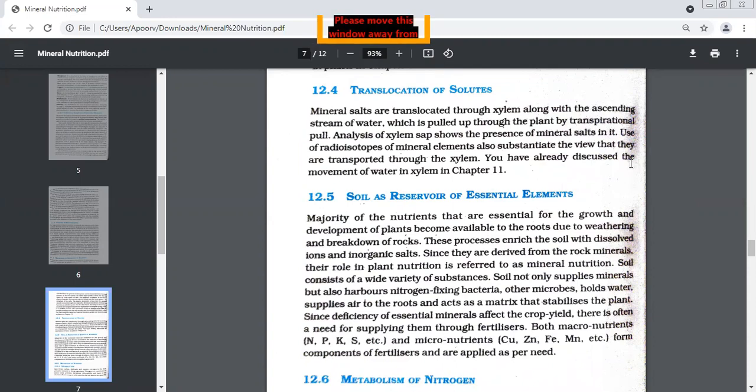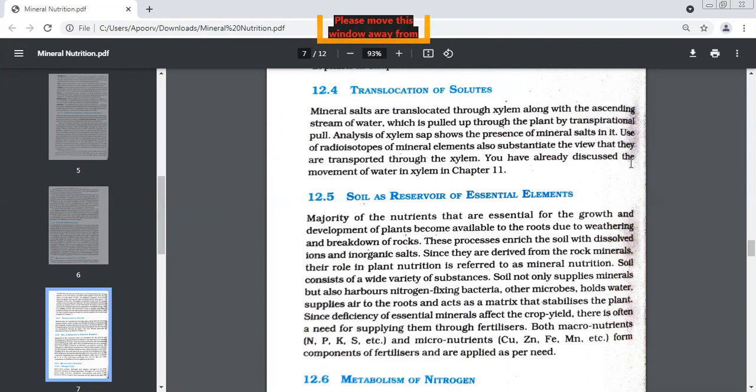Soil is a reservoir of essential elements. Most of the nutrients, beta, which are essential for the growth and development of the plant, where does the plant get them? Of course, the plant absorbs them through roots. And roots, they get them from where? From the soil. Now, where do these minerals in the soil come from? Whenever the plant is going to take minerals, the roots will absorb them from the soil. And we know that soil is made up of what? How is soil made? Weathering of?